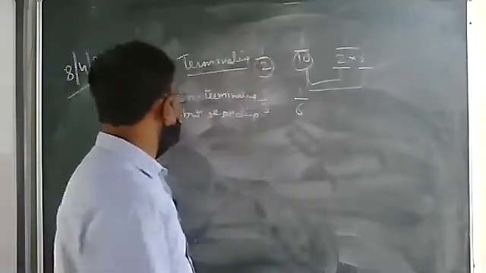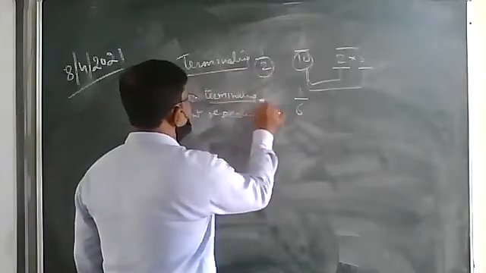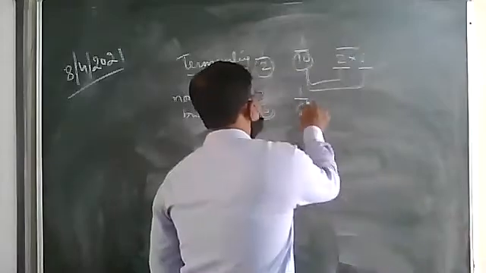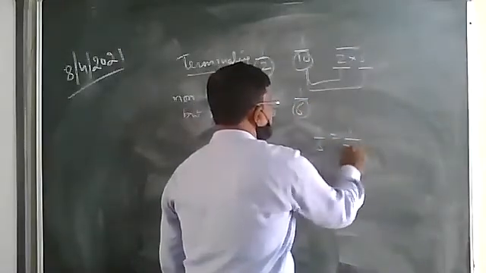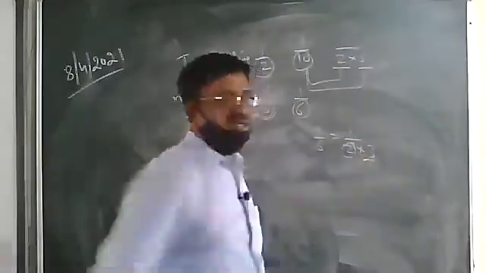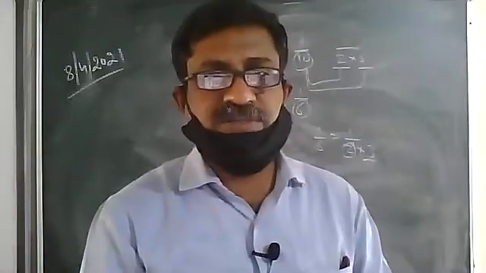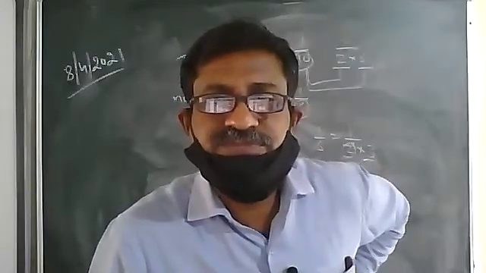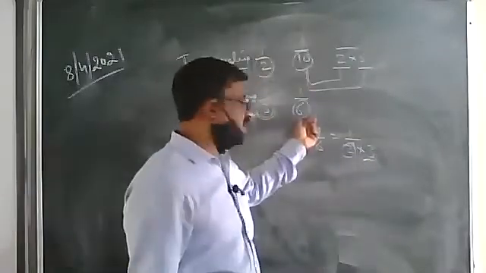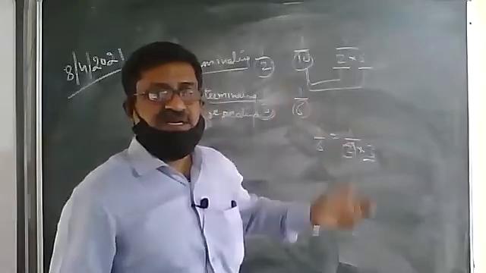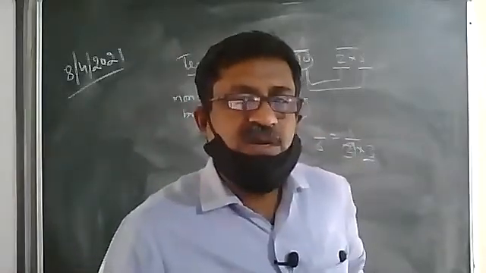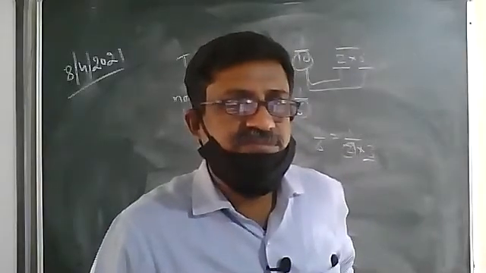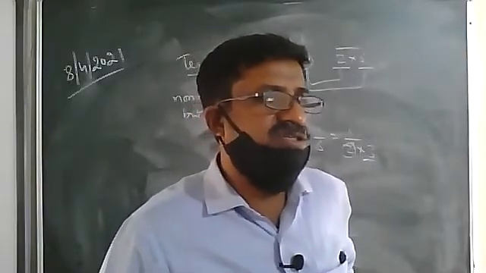Clear? Same way, this 1 upon 3 is not terminating because the factor of the denominator is not 2 or 5. Again, 1 upon 6 means 1 upon 2 into 3. 2 is present, but next we are getting 3. And we know that if the factor of the denominator is other than 2 or 5, then it will not terminate, it will repeat. Then why is 1 upon 6 repeating? Because the denominator has a factor other than 2 and 5. Clear? So make sure that you understand this topic.